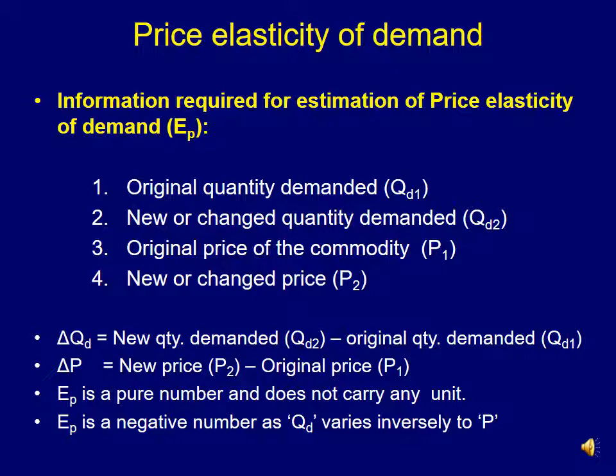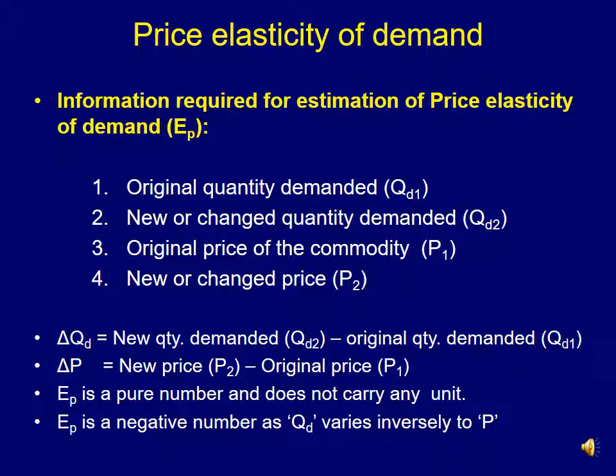New or changed quantity demanded, today's quantity demanded. Original price of the commodity, the price prior to one month, of the same commodity. Then the new or changed price, that means the price of that commodity today in today's market.